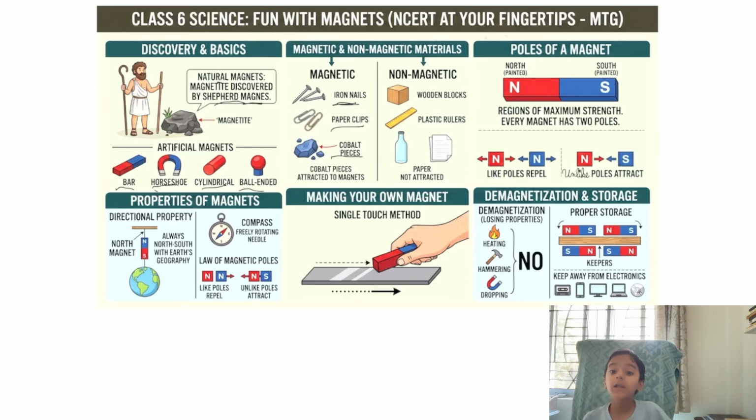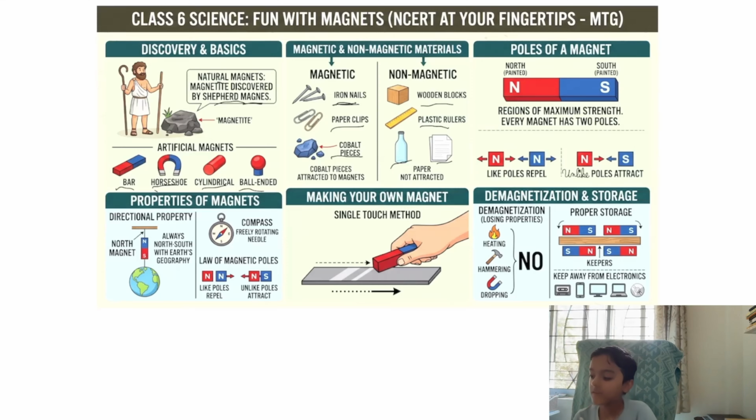Now, what are non-magnetic materials? The materials which are not attracted toward magnets are called non-magnetic materials. Examples include wooden blocks, that means wood is not a magnetic material. Plastic rulers, that means plastic is not a magnetic material. And bottles and papers. Bottles and papers are also not magnetic materials.